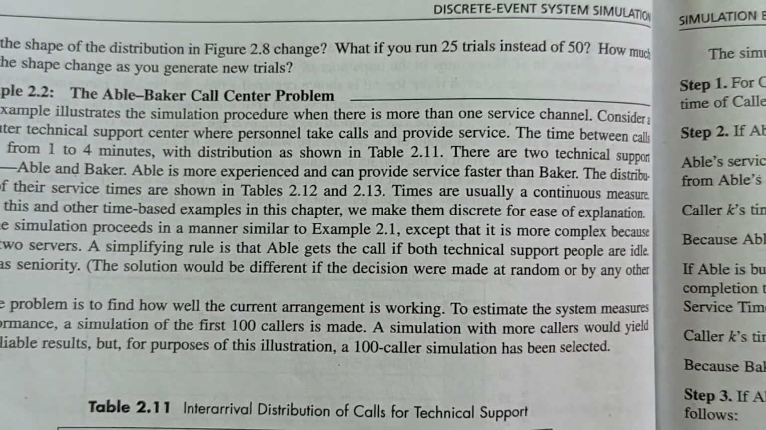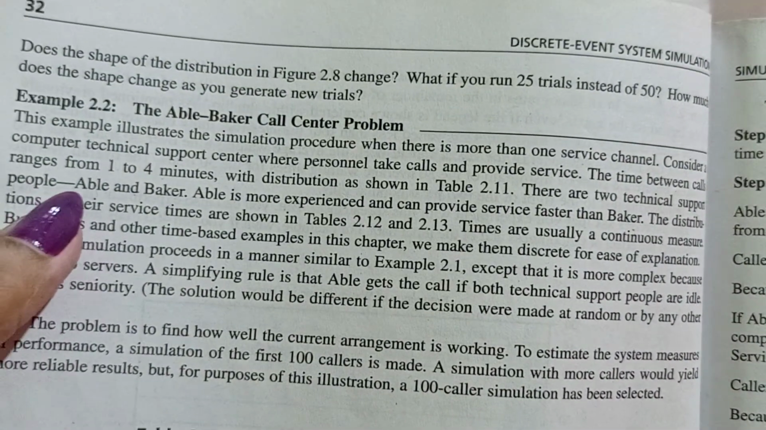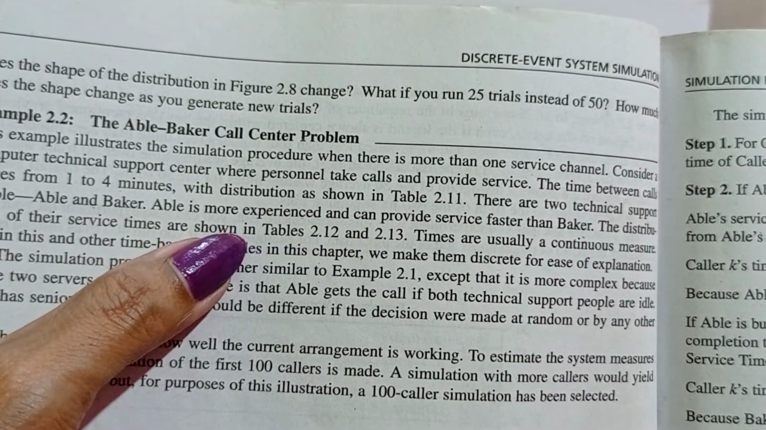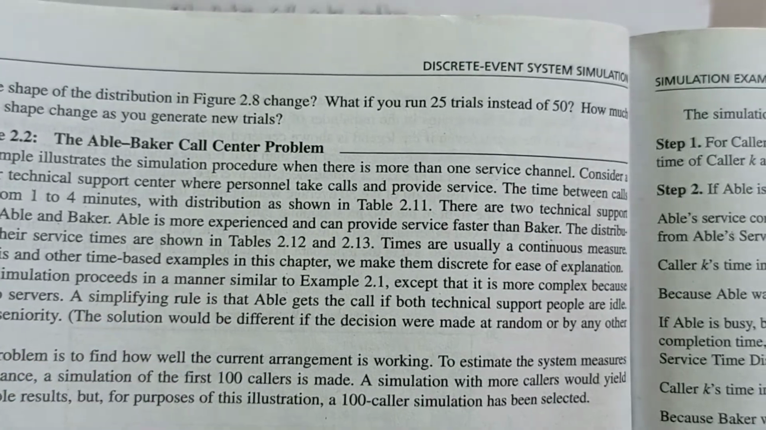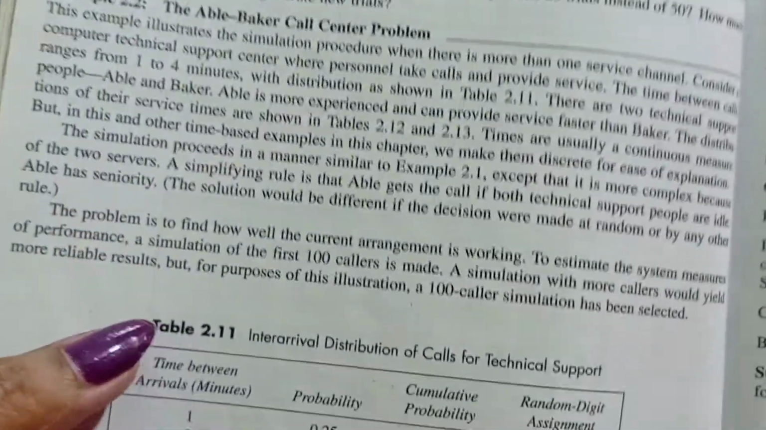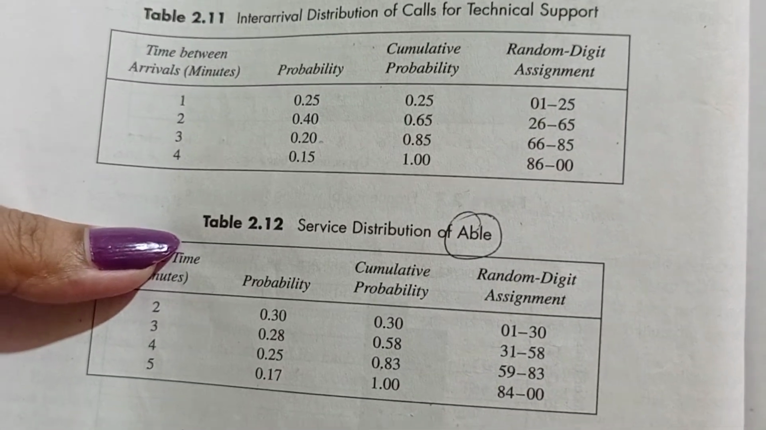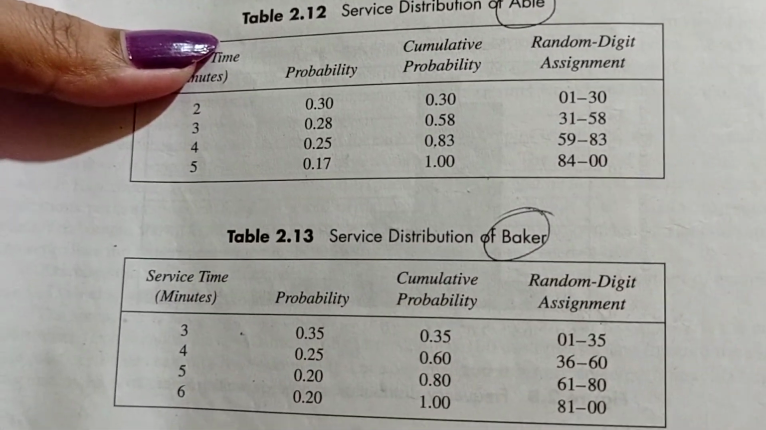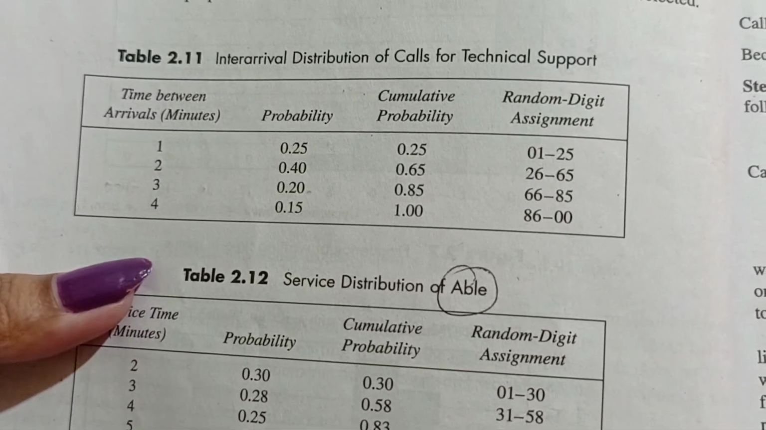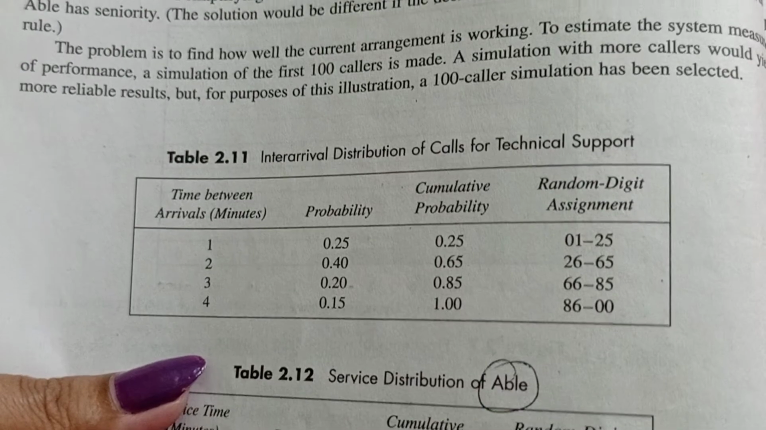And then there are two technical support people named Abel and Baker. Abel is more experienced and can provide service faster than Baker. The service distribution tables are given in the table below: first the Abel service time and next the Baker service time. This is the given data, and the random digits for the arrivals as well as the service times were given in the question.